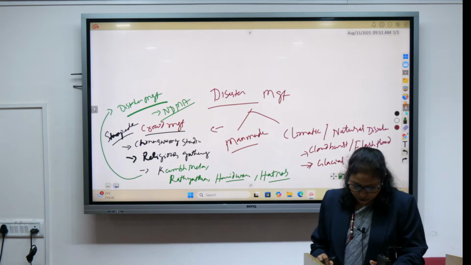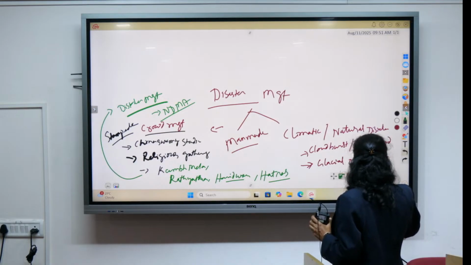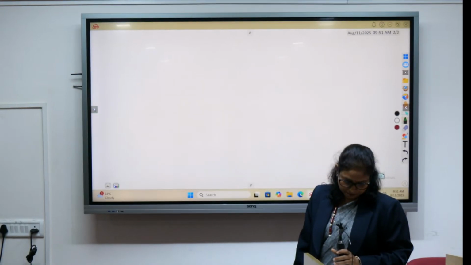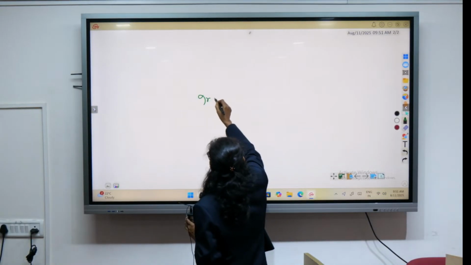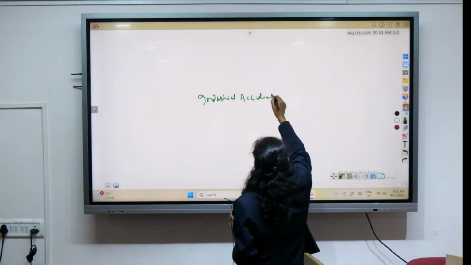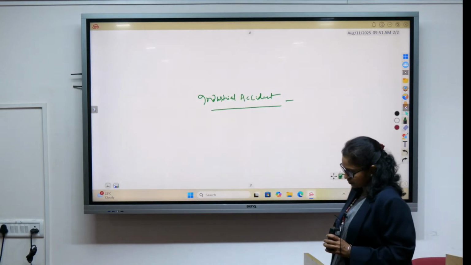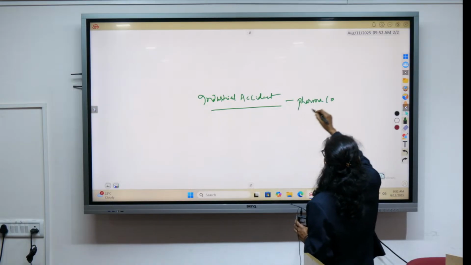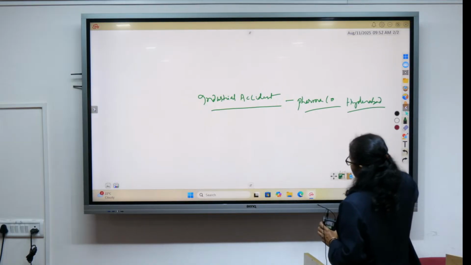So this is related to stampede. Another important topic I would like to talk about in disaster management itself is industrial accidents. Very recently there was a huge accident in a pharma company near Hyderabad, Telangana.